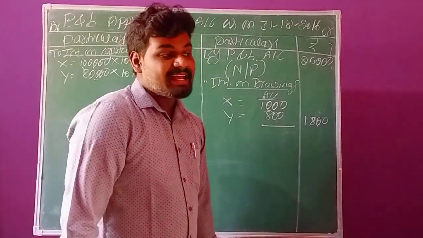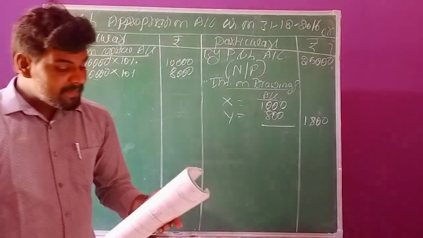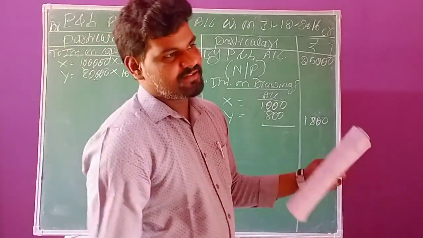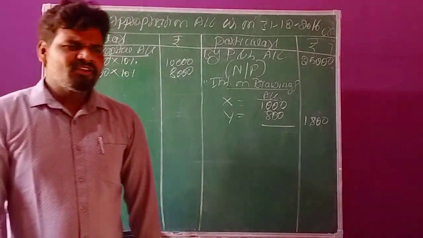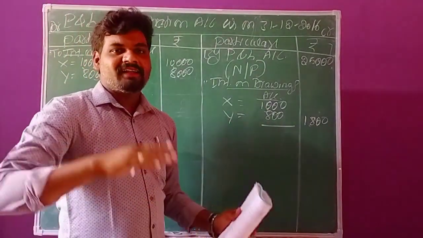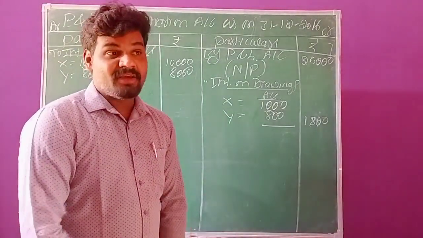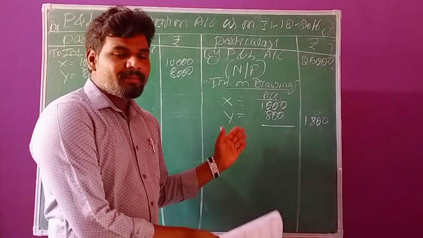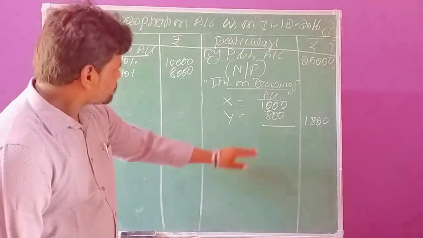1,800. This is the total interest on drawings of partners. Now come to the next adjustment. The next adjustment is commission payable to X, rupees 2,000. Here, when you observe this adjustment, you might get one doubt. The commission might be either monthly commission or annual commission. This is one of the questions.